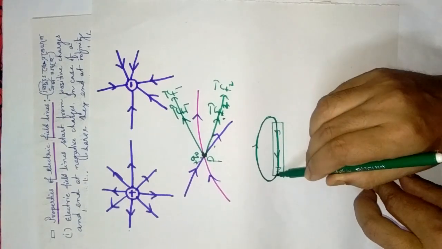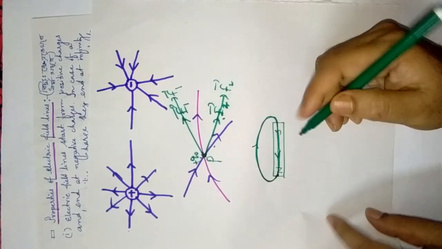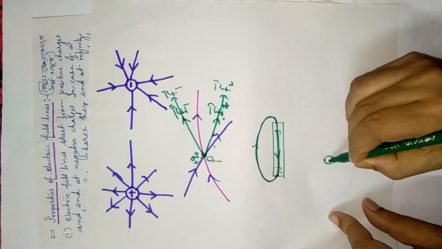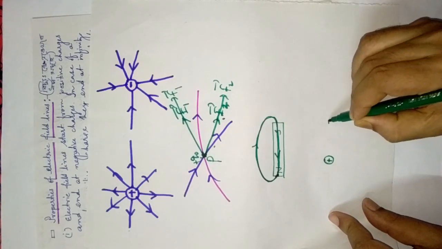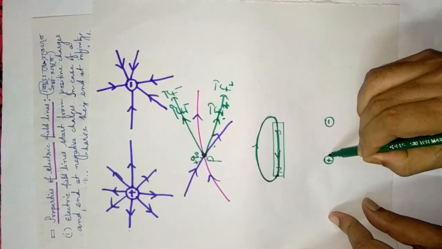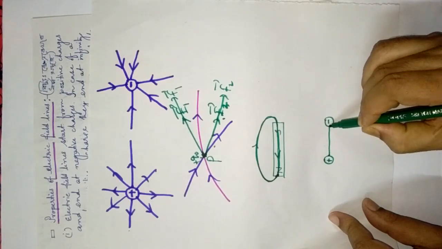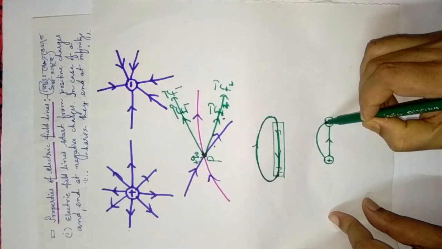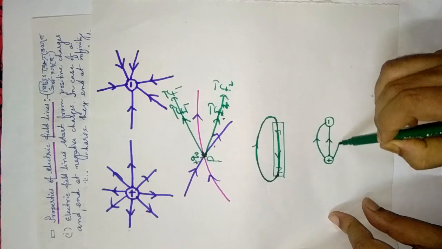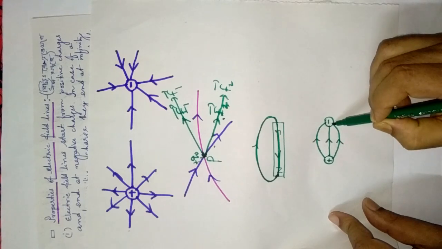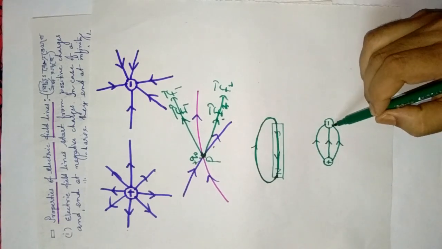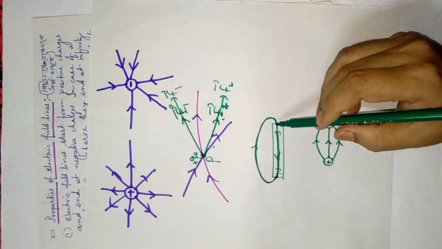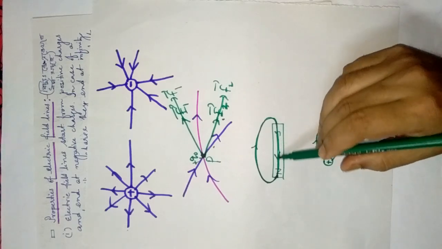This is a continuous loop. But in case of electric field lines, they start from positive charge and end at negative charge. In case of a dipole, I have drawn this diagram. They start from the positive charge and end at the negatively charged body, but the electric field lines never enter inside the charged body. But in case of magnetic field lines, they can enter inside the magnet.